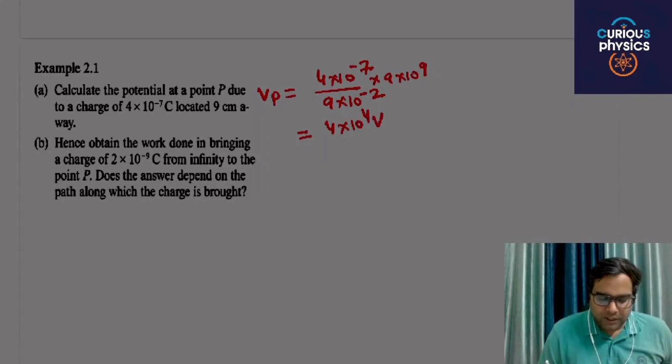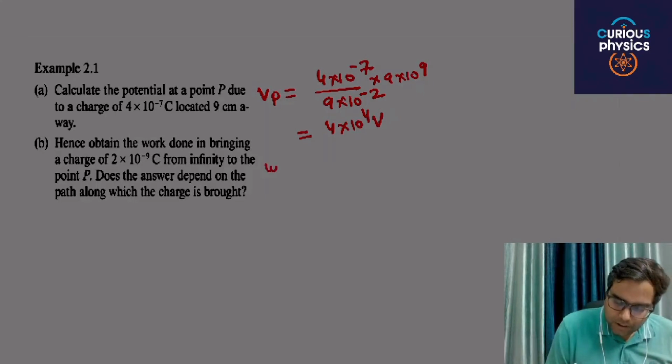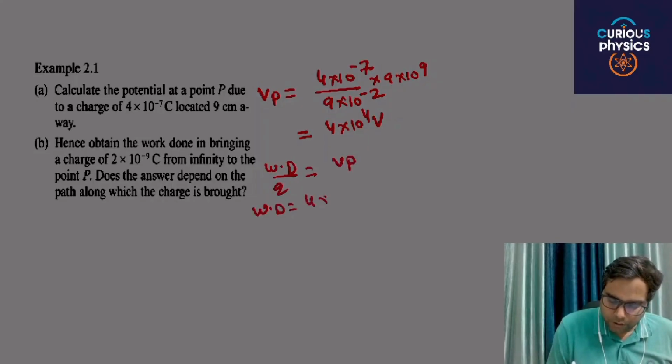Second, obtain the work done in bringing a charge of 2 into 10 raised to power minus 9 coulomb from infinity to point P. You know that work done per unit charge is equal to potential. So work done will be Vp, 4 into 10 raised to power 4, times Q, 2 into 10 raised to power minus 9.